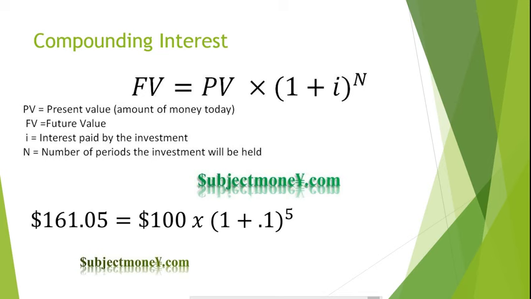Notice that our investment of $100 will be worth $161.05 in 5 years. This means that it earned $61.05 in interest, more in interest than if it earned simple interest. Now you can see why compound interest is the kind of interest that you want to receive, but not the kind of interest you want to pay.